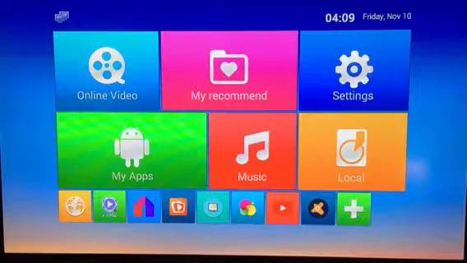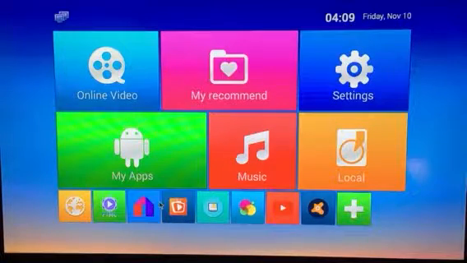Now the next thing that I did put on here was Mobdro. Mobdro is a program that will allow you to get into live stream TV, like getting into National Geographic, and there's a few hundred channels you can actually use with this Mobdro. So I encourage you to use it.